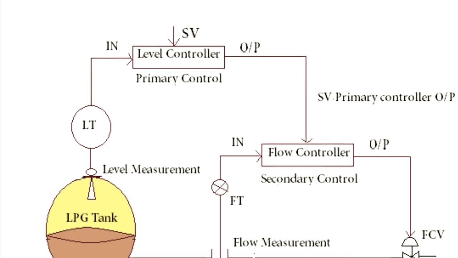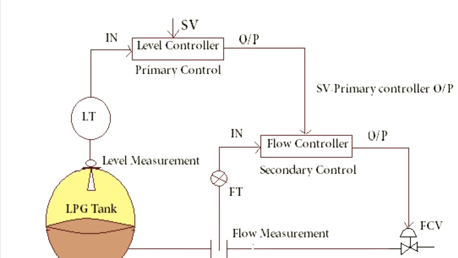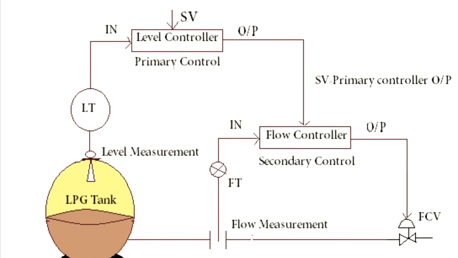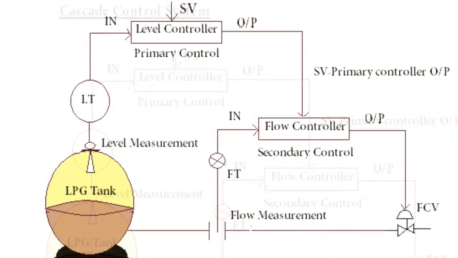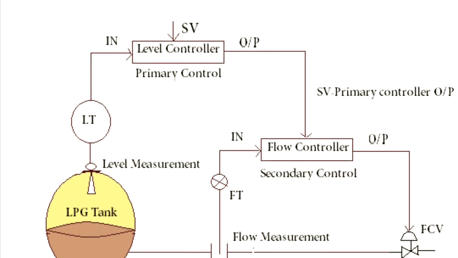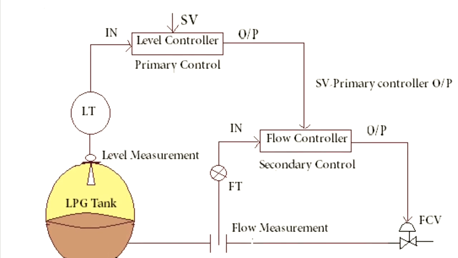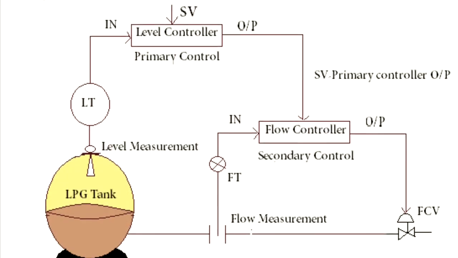Normally in a cascade control system, the level controller I marked as primary, that is called master, and there is no more than one master, only one master in a cascade control system. And we can use 2 or 3 or 4 or 5, n number of slaves, we can use as secondary control.